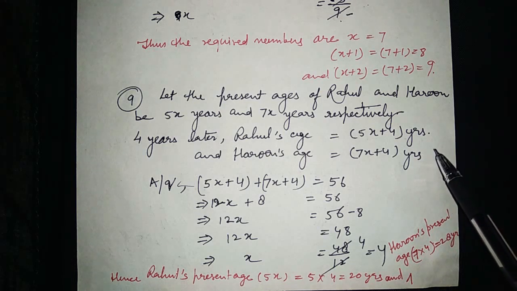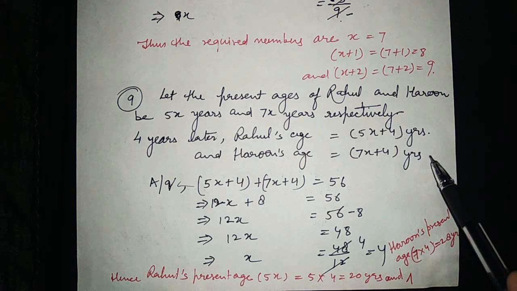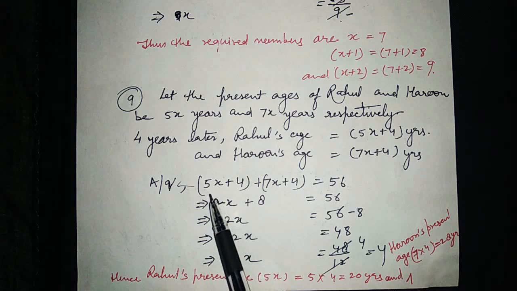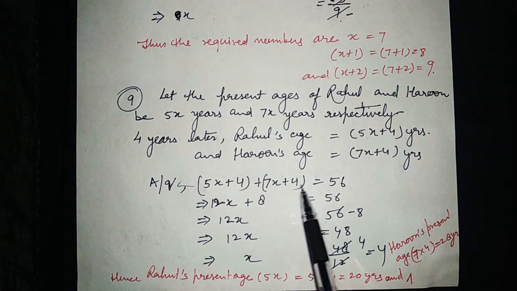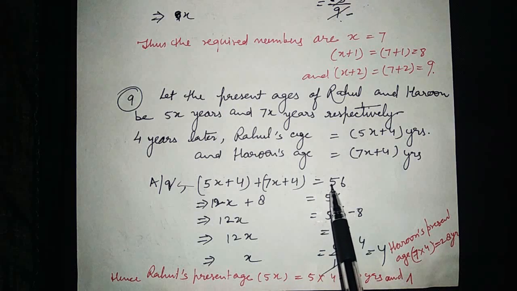Now we will make the equation according to the question: 5x plus 4 plus 7x plus 4 is equal to 56.